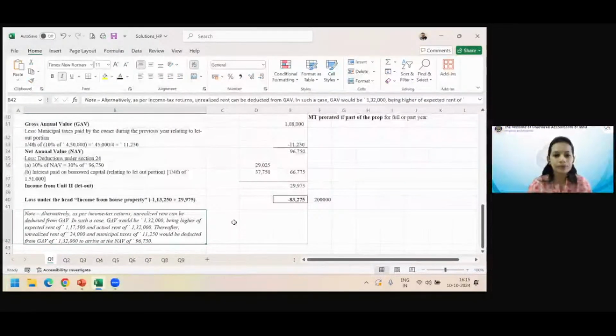Okay. In future, if that 24,000 is realized, then 30% deduction is available, madam. But see, anyway, GAV will be reduced and then on NAV you will calculate 30% deduction. So whether you reduce in the above limb or the below limb, 30% will be on NAV.